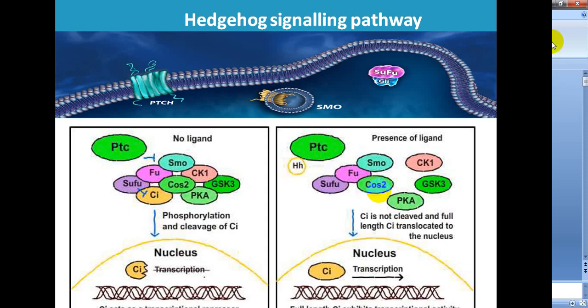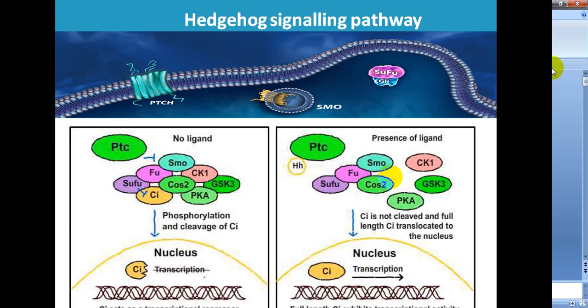SMO C terminus binds directly to the protein Costal 2, that is COS2, a kinesin-like protein acting as a scaffolding protein, accumulating multiple cytoplasmic components of the pathway, including the full length transcriptional activator form of CI, that is Cubitus interruptus, CIA, and multiple serine threonine kinases, including a kinase that specifically acts on the hedgehog pathway, and kinases PKA, GSK3 beta, then CKI alpha and CKI epsilon.